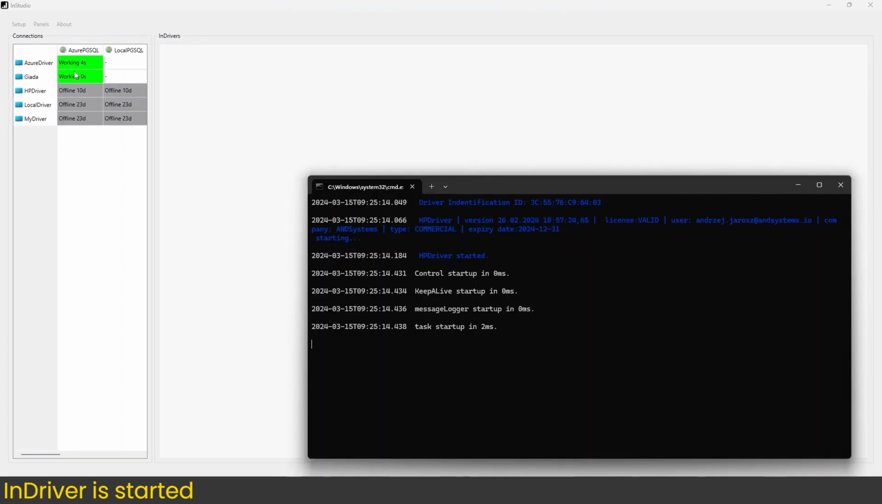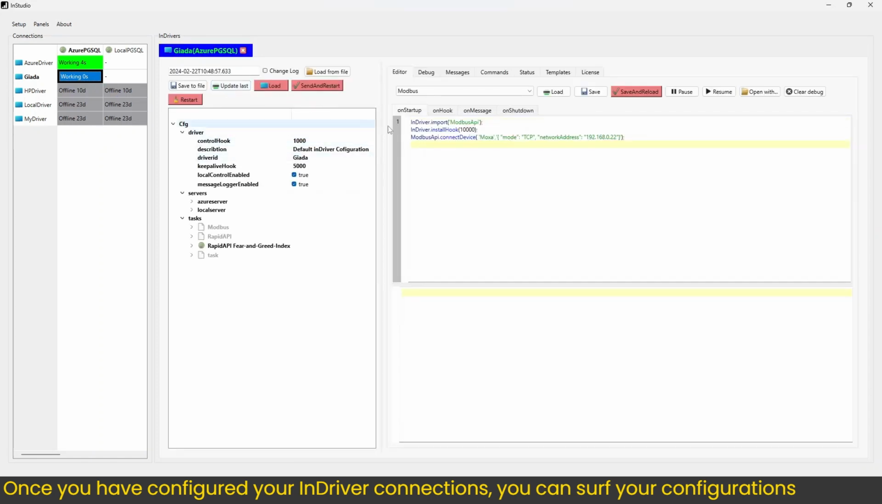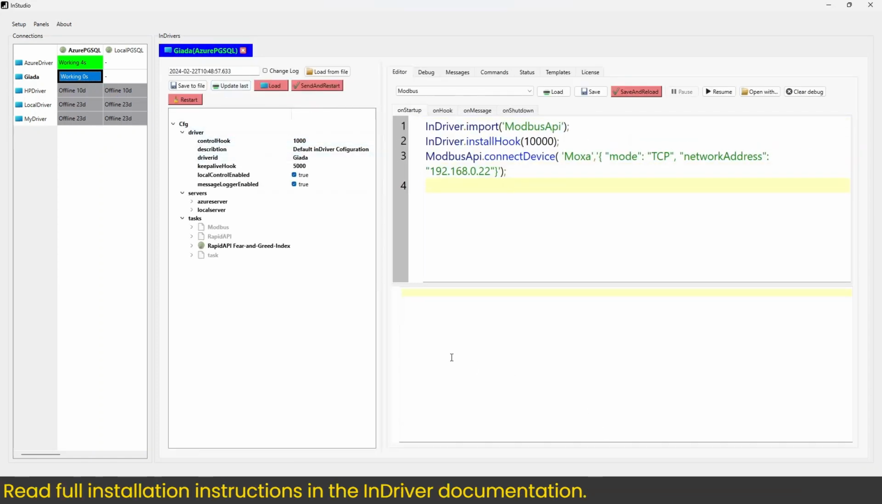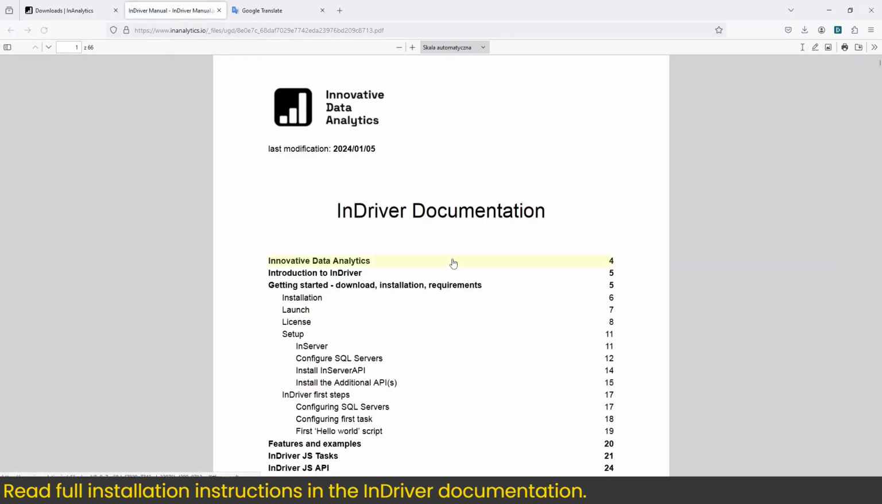Once you have configured your InDriver connections, you can survey your configurations. Download the InDriver manual PDF to read the full installation instructions.